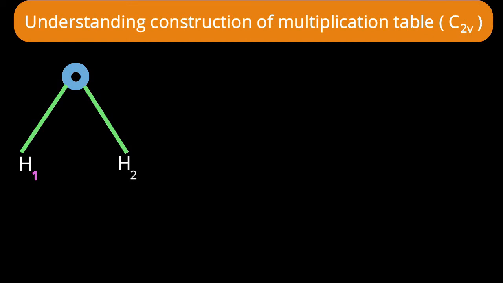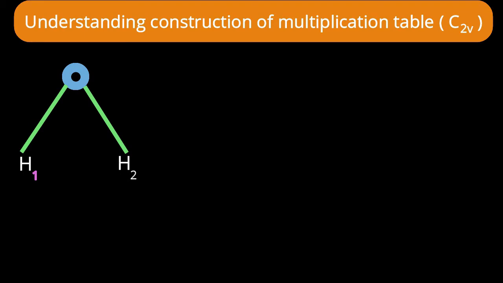And for hydrogen, simple numbering is enough. Left side hydrogen I am considering as first hydrogen and right side as second hydrogen. Numbering is sufficient, but here I could distinguish by color. So number 1 I represented by purple color and number 2 by white color. The molecule is in the XZ plane. So how is our x-axis? Left right. How is the z-axis? Up and down. How is the y-axis? Approaching towards us and away from us.